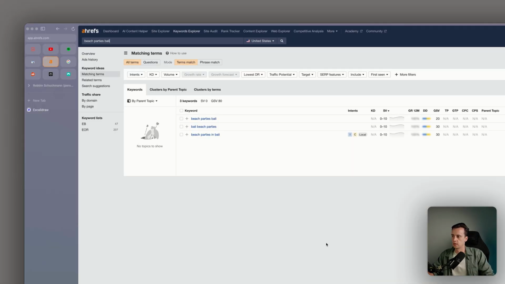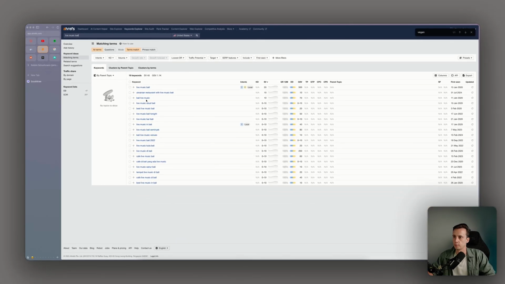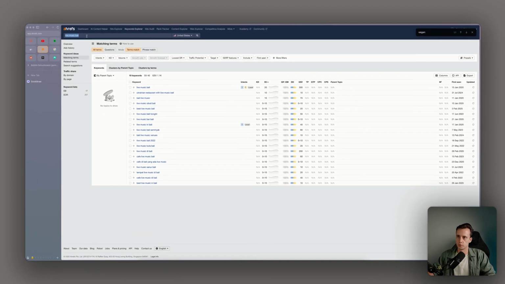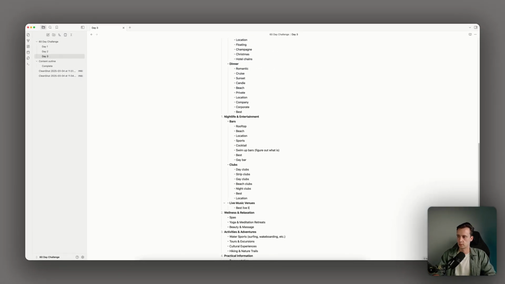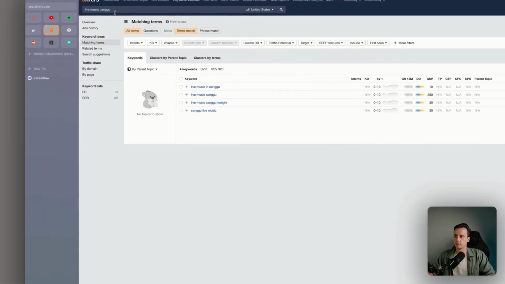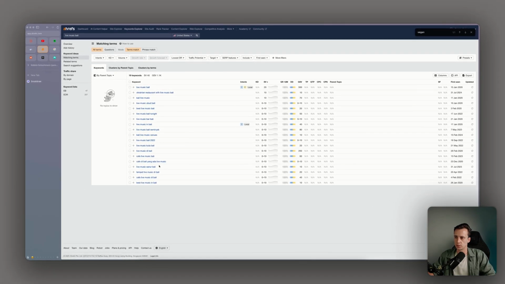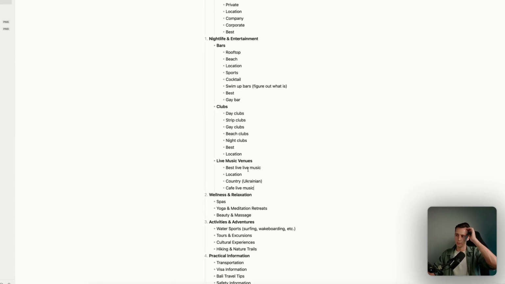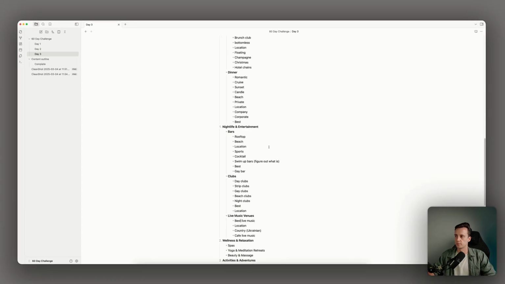I think live music Bali can be an interesting one. Live music Bali, Bali live music, Ukrainian restaurant for live music. Best live music, Kuta, live music, Canggu. Yeah, okay, so for live music, we have best live music, location, country, Ukrainian. Did we see anything else? Live music, Bali. Location, cafe, live music. All right, so for this category, we now also kind of know what people are looking for and what we should take into consideration when we start mapping out our website tomorrow.